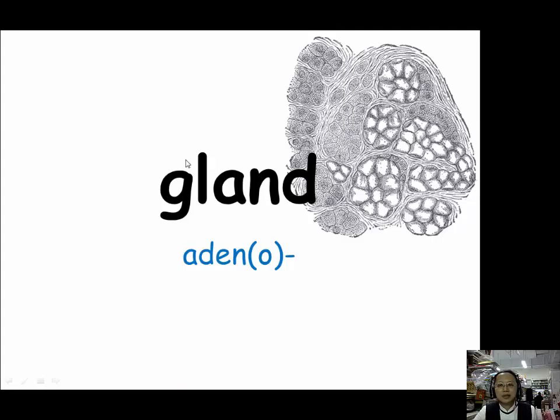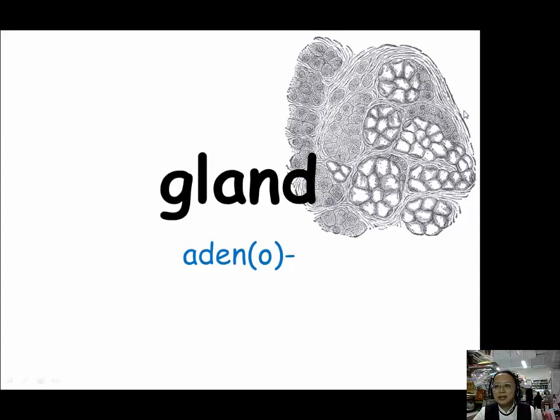For gland, in our skin we can also find glands, and also there are glands in many different parts of our body. For gland, we have this prefix, adeno, A-D-E-N-O. The picture in this PowerPoint is human submaxillary gland.